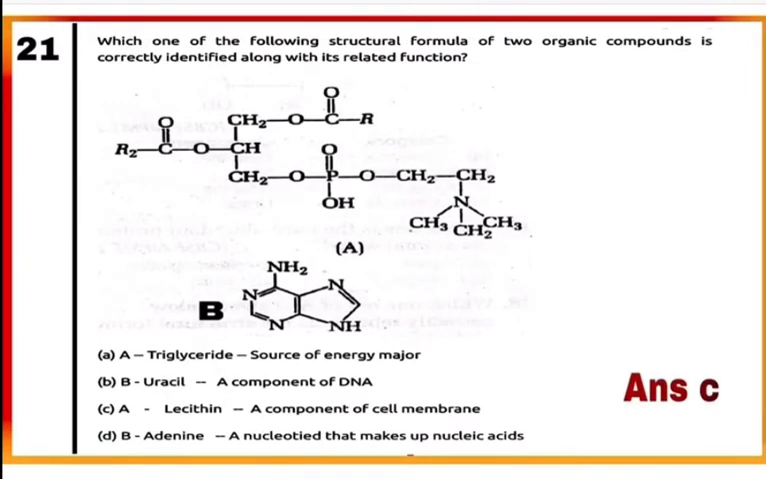Question 21. Which one of the following structural formulae of two organic compounds is correctly identified along with its related function? The formula A is of lecithin, which is a component of cell membrane, and formula B is of adenine, which is a purine base. So here the correct answer is C, A, lecithin, a component of cell membrane. So mark C as the correct answer.